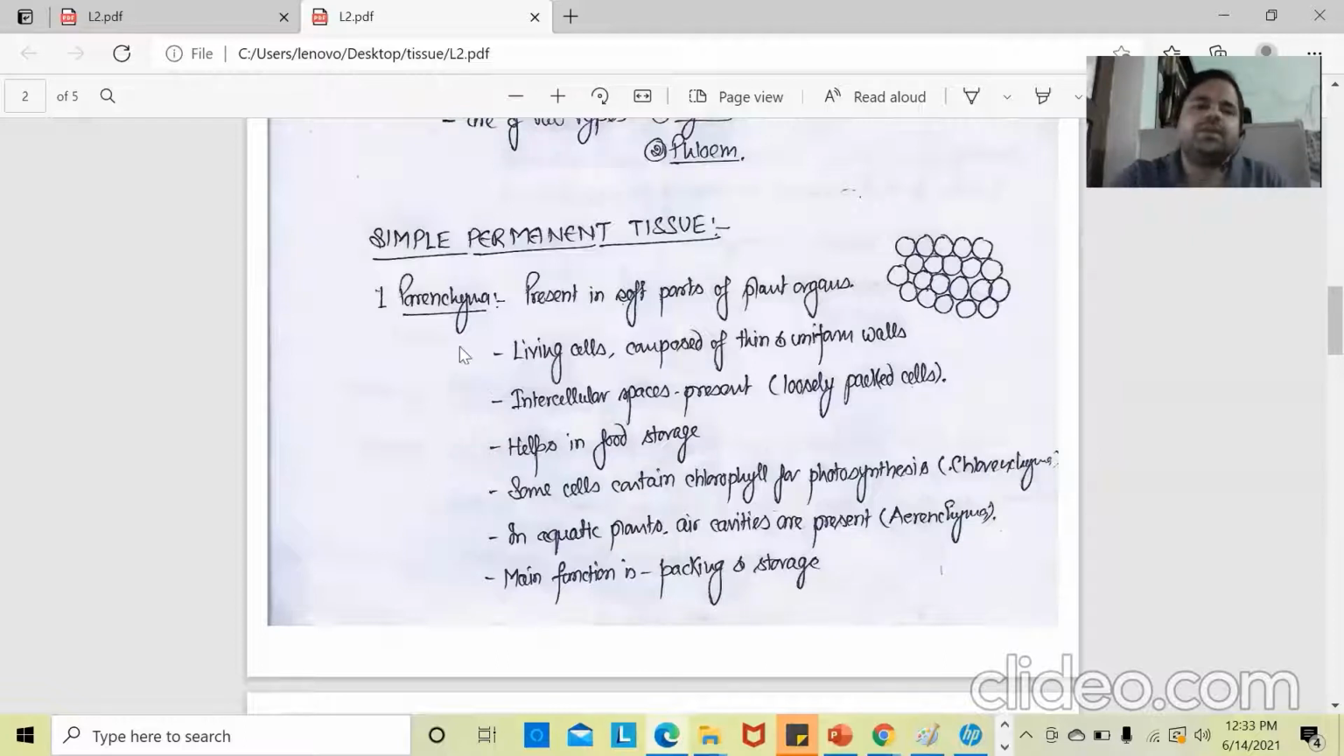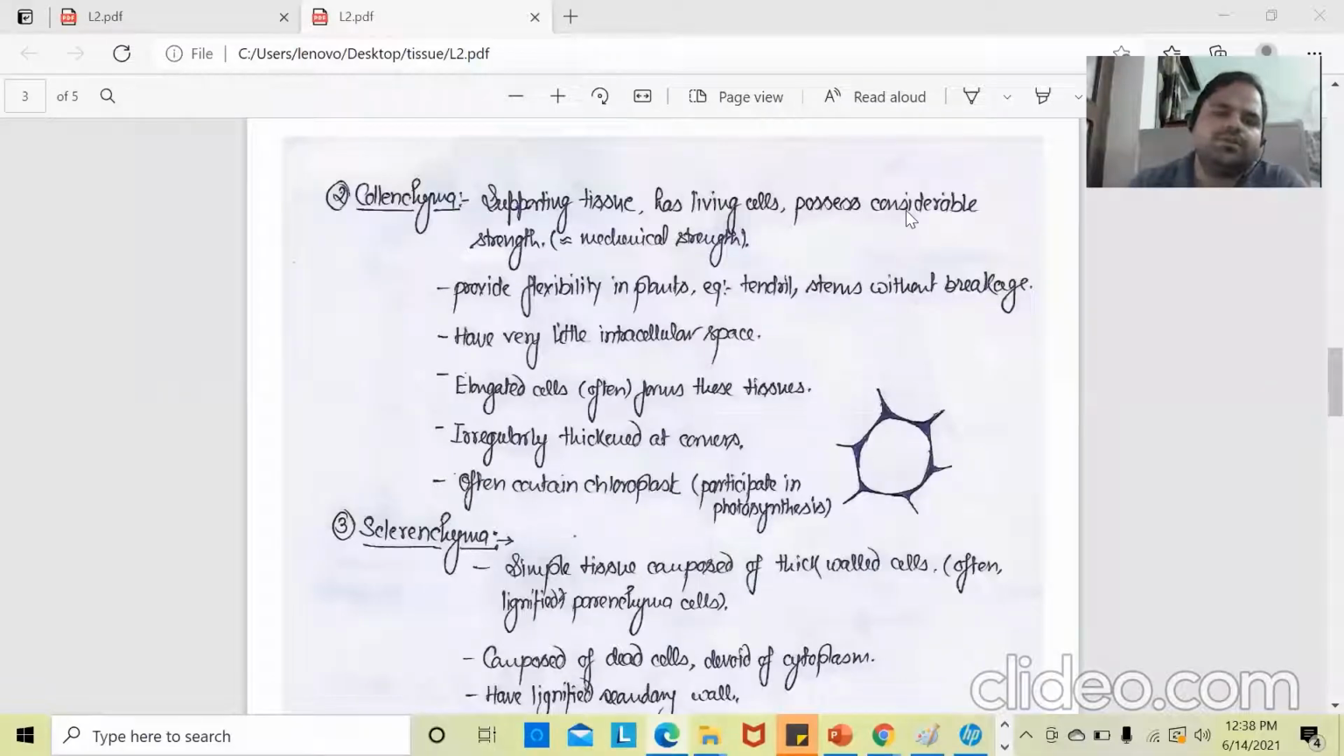So we can see here the parenchyma cell is participating in different functions. First one is food storage. Second one is giving buoyancy to the aquatic plants. The third is participating in photosynthesis, and packing and storage. Now the second type of simple permanent tissue is collenchyma, and we will see the characteristics of these tissues.